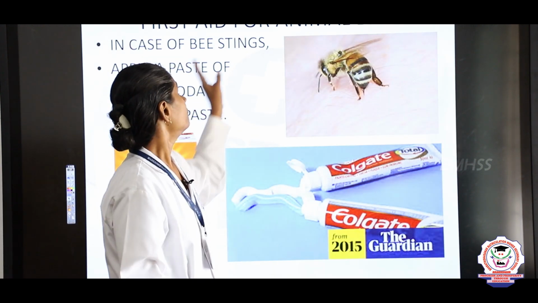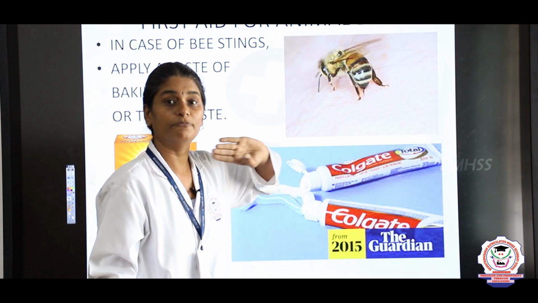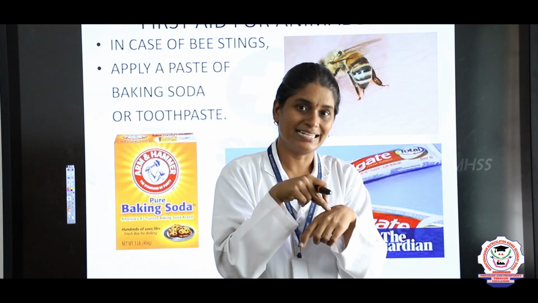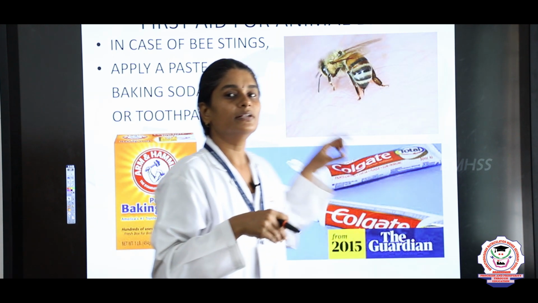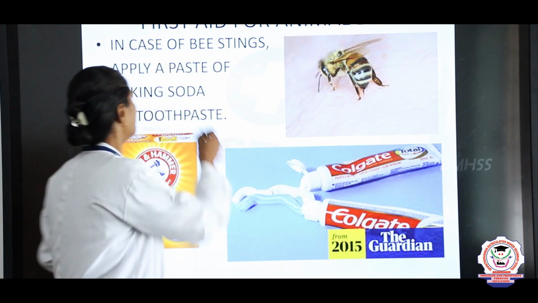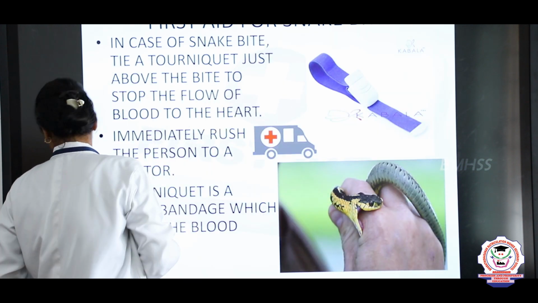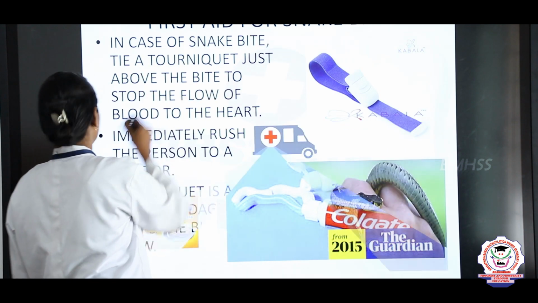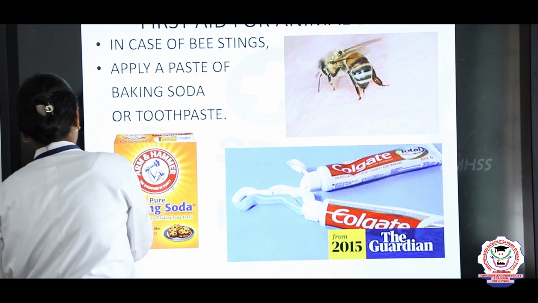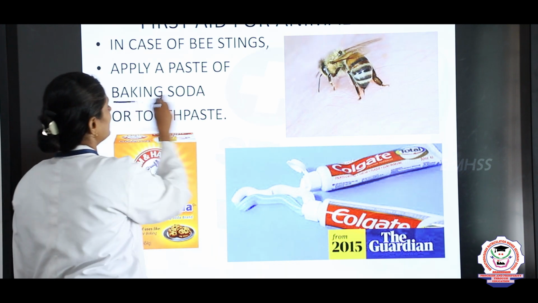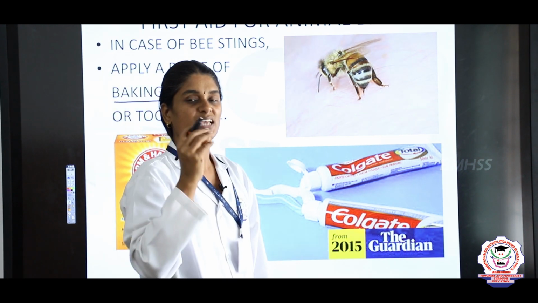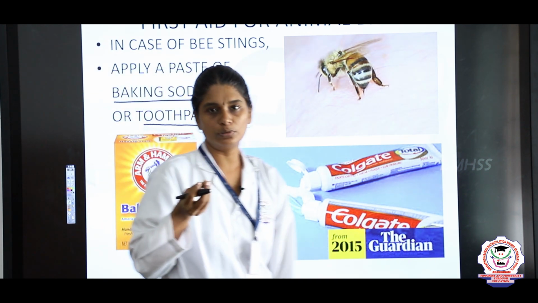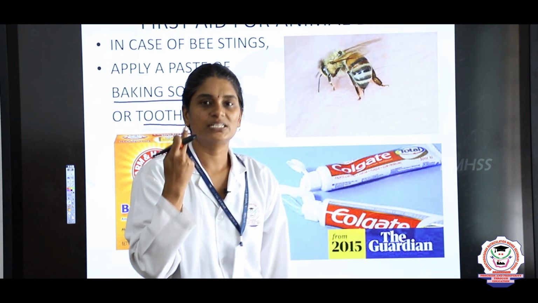Next, what first aid should be given for a bee sting? What is a bee sting? Theni, right? When a theni stings, that is kottudrathu. When there is a bee sting, immediately apply a paste of baking soda, or you can apply toothpaste, the paste we use to brush our teeth.